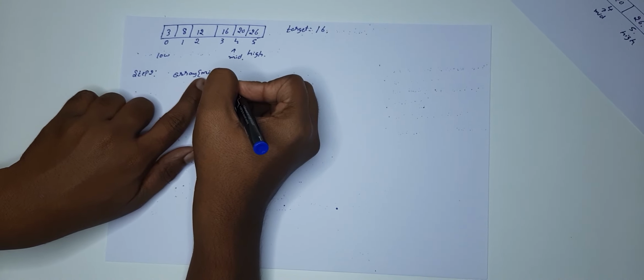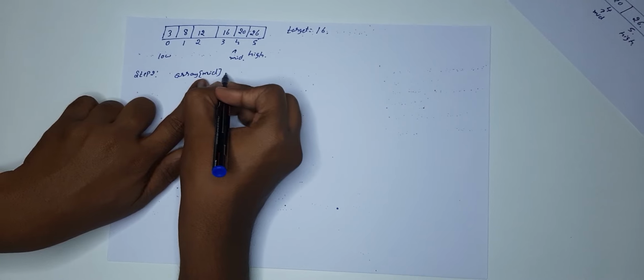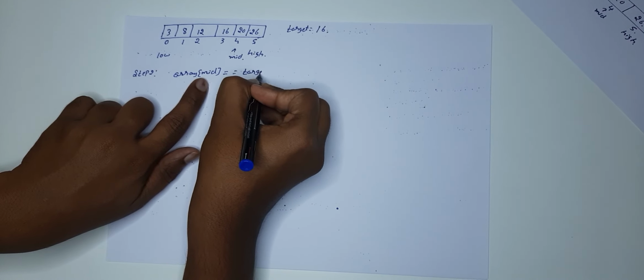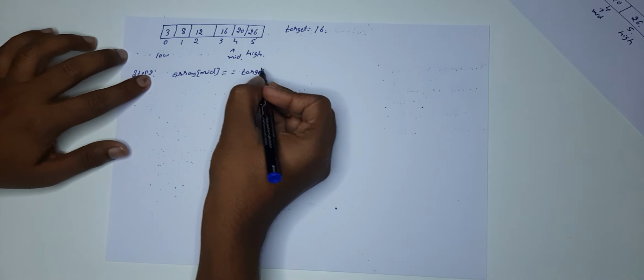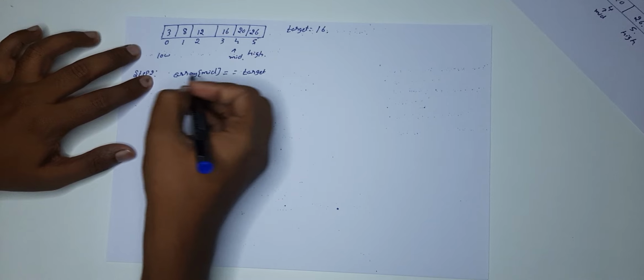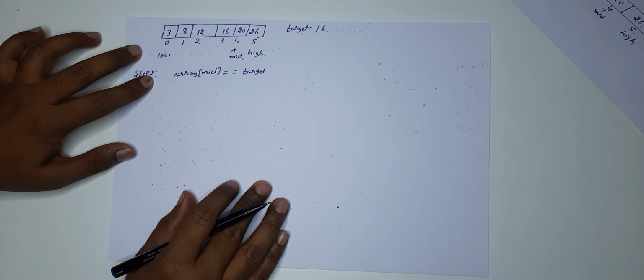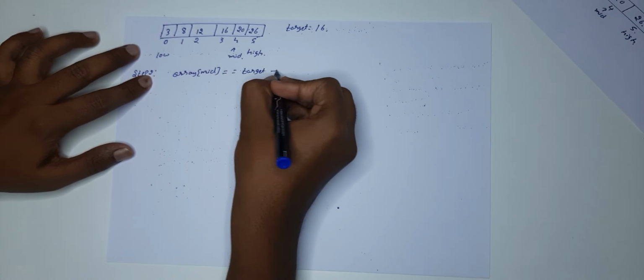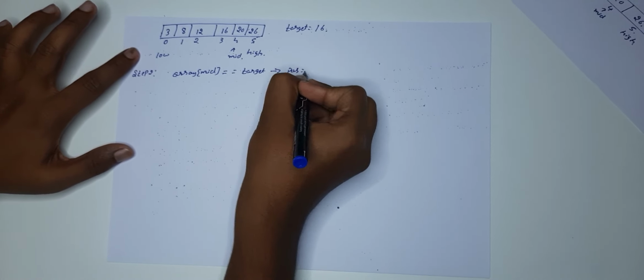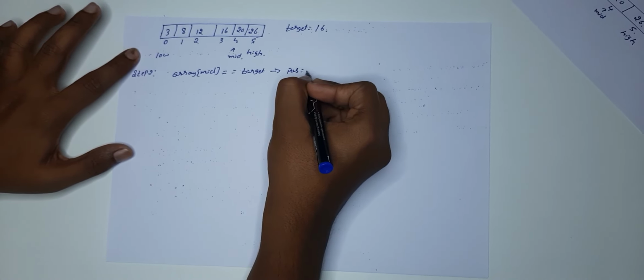Mid position is 4, right? So if the mid position element is equal to the target value, it means you got the answer, and you can directly return the position of the target element, which is mid.